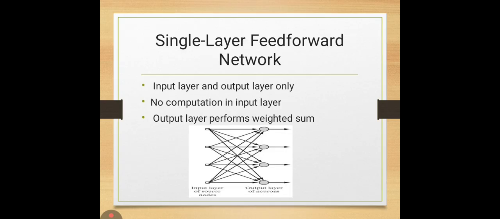First one is the single layer feed forward network. In a single layer feed forward network, there is only an input layer and an output layer. No computation takes place in the input layer. The output layer performs the weighted sum and produces the result. This is the simplest form of neural network.